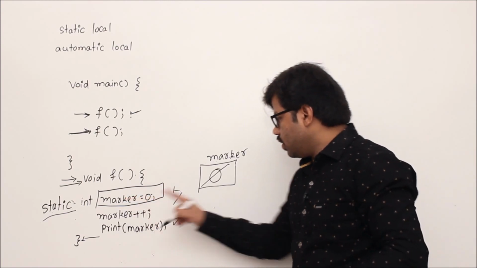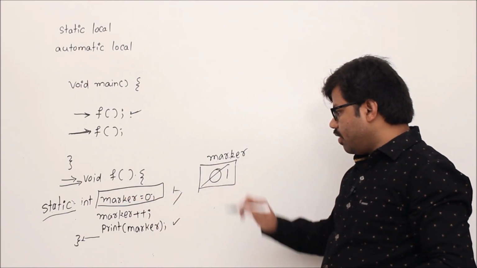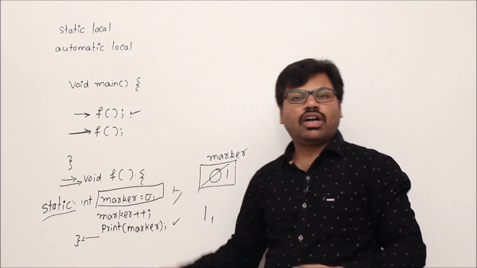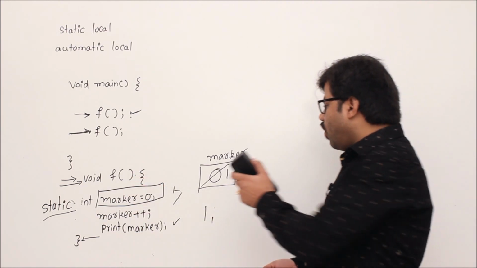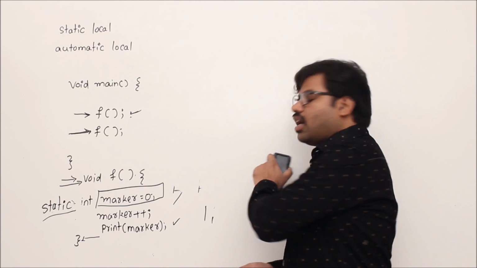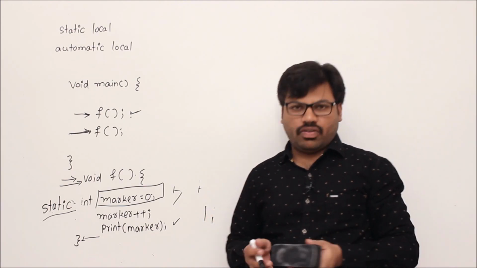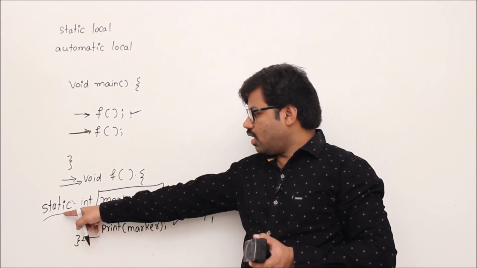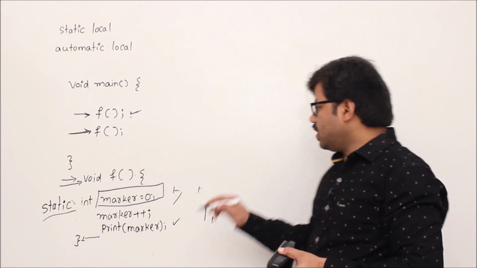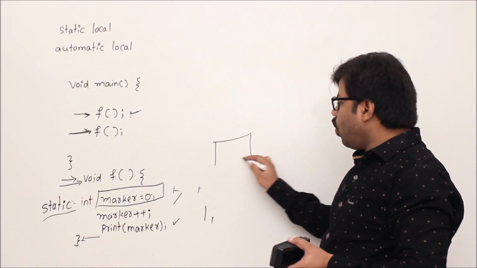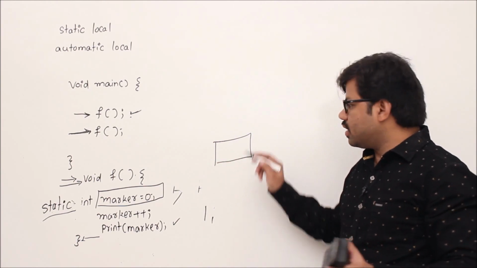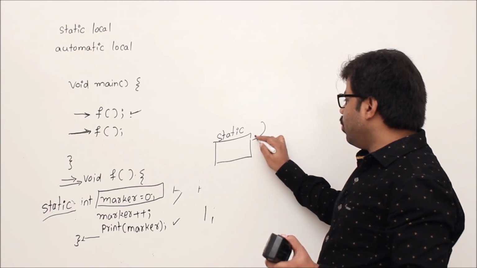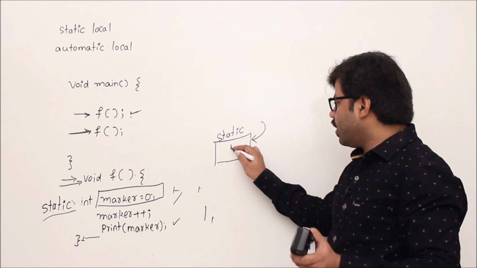Then marker is 0, then marker will be incremented by 1, then print marker: 1 will be printed. After that the function will be closed. When the function is closed, this variable is not discarded, though it is a local variable, because you have written static. That is the usage of static. This variable will be maintained permanently. That means it will not be discarded. So the static variable is still associated with a memory location and its value is currently 1.